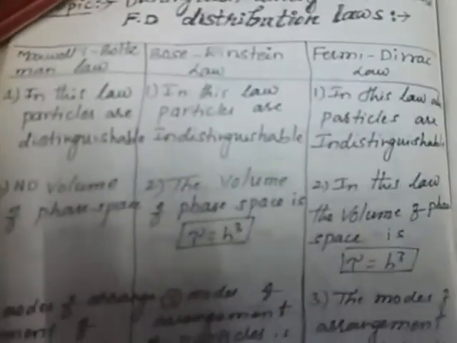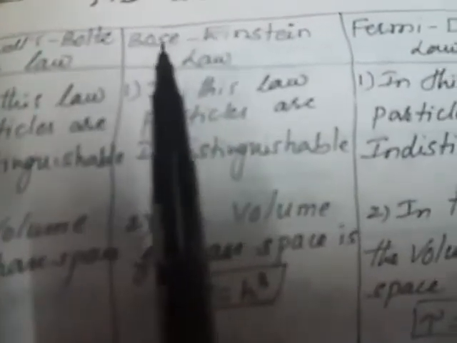First we write the Maxwell-Boltzmann law, second the Bose-Einstein distribution law, and third the Fermi-Dirac distribution law.